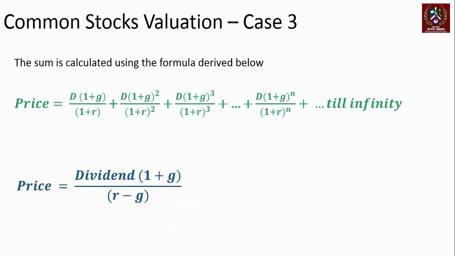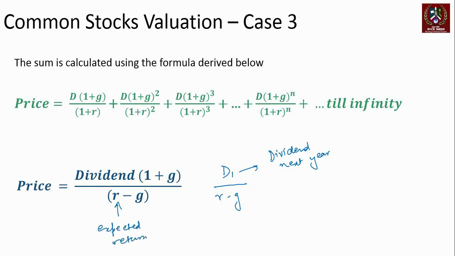Dividend into (1 plus G) upon (R minus G), or in other words, sometimes some textbooks also denote this as D1 upon (R minus G), D1 being the dividend next year, right? Because the growth rate will take dividend into (1 plus G) will give me the dividend next year, divided by R minus G, where R is the expected return, G is the expected growth rate, steady, stable, constant growth rate, right?